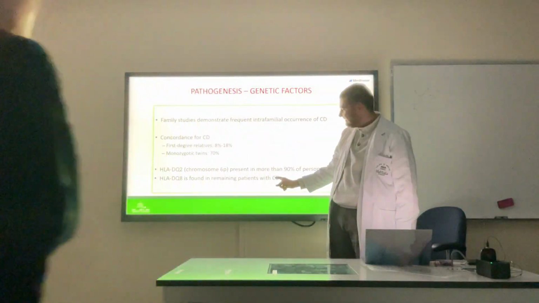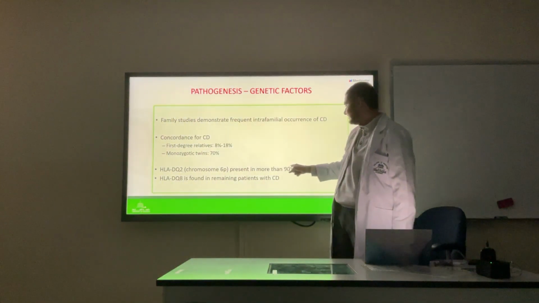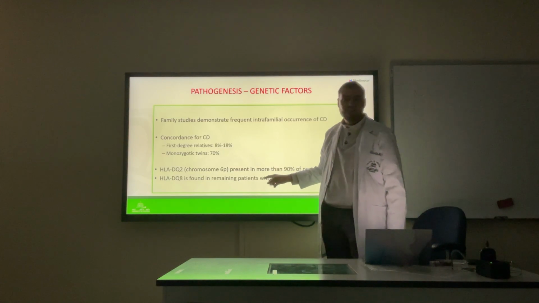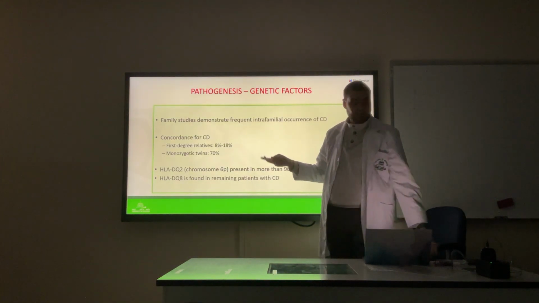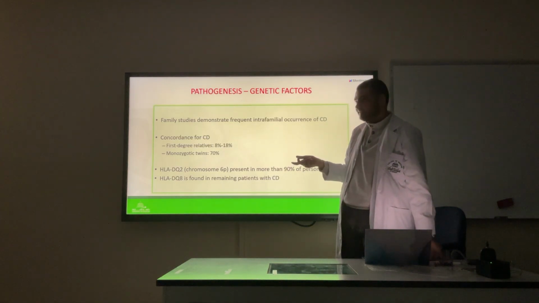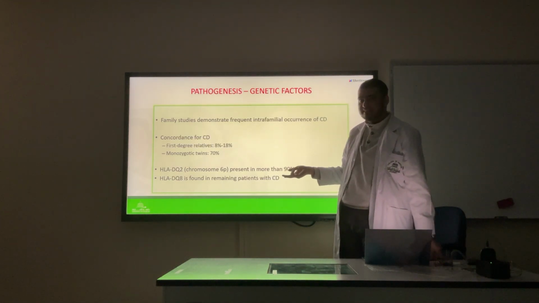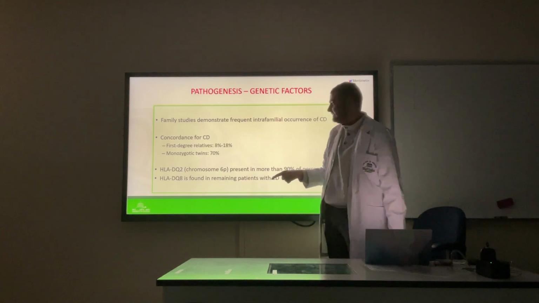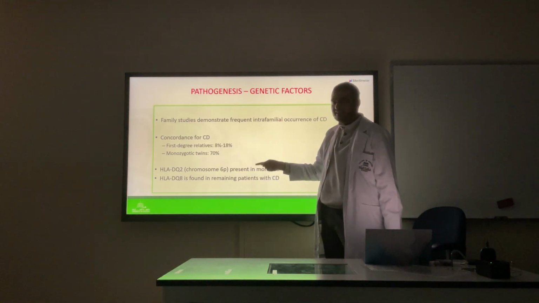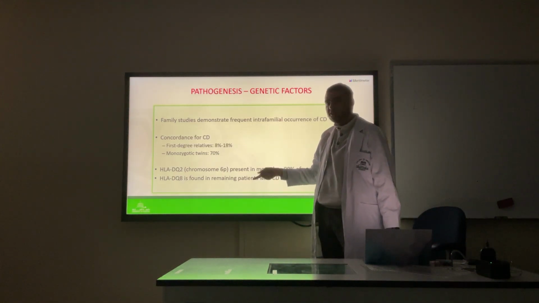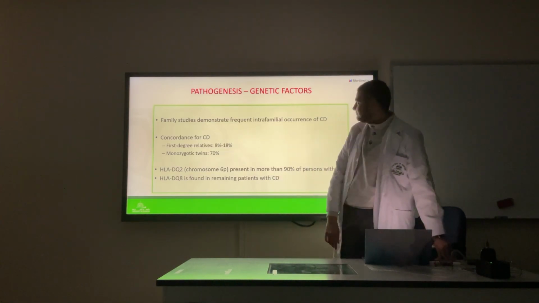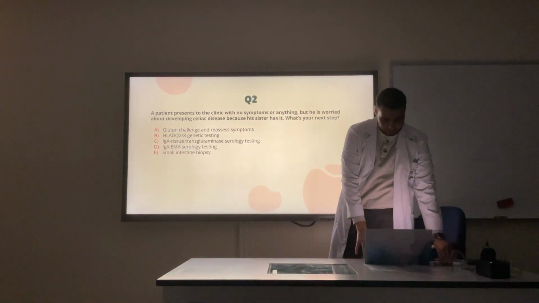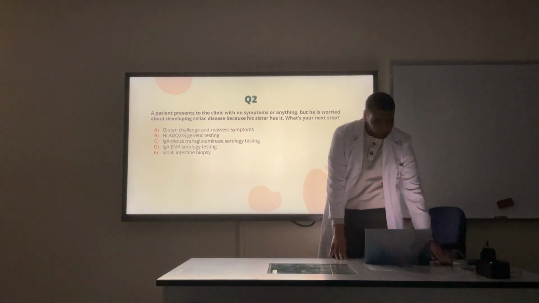DQ8 is in the remaining. DQ2 is in 90% of people, okay? If you have this or this, you can have a possibility of getting celiac disease. Everyone who has celiac disease has one of these mutations, but not everyone who has one of these mutations has celiac disease, okay? So keep that in mind. And some other epidemiological genetic factors. Okay, moving on to the next question.